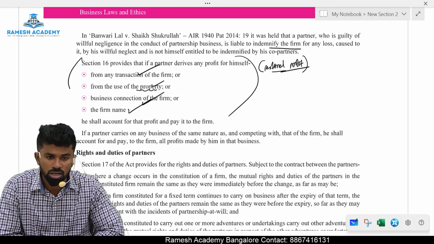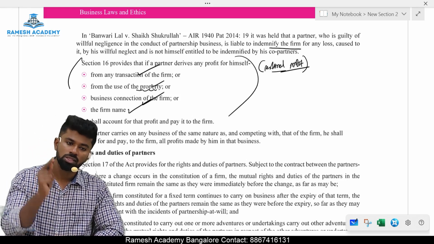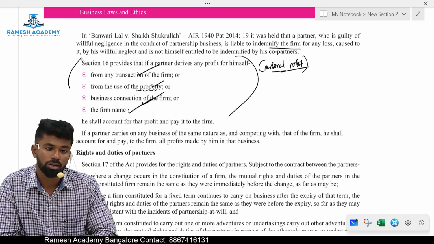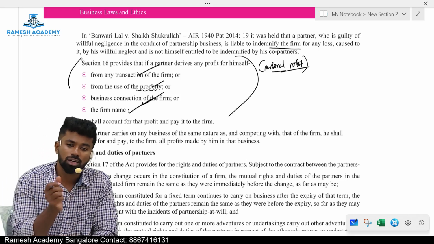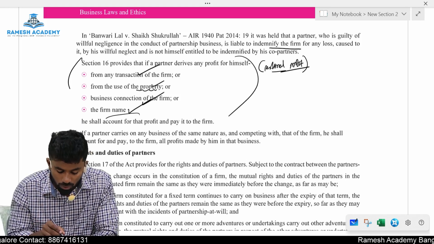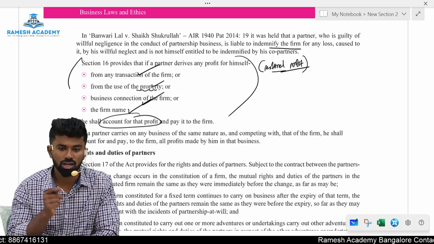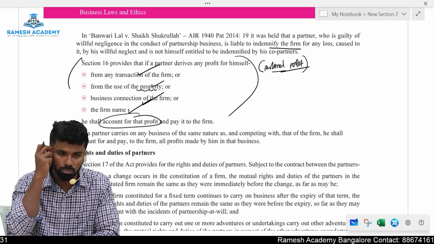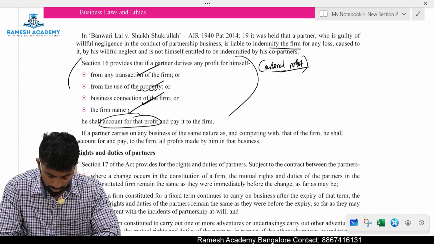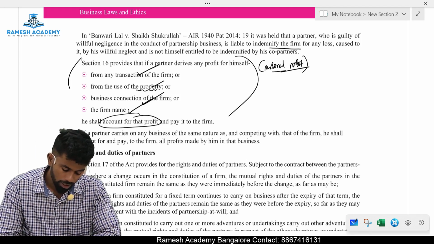So section number 16 provides that if a partner derives any profit for himself out of partnership firm transactions, or by use of partnership property, or connection with the partnership firm or partnership firm name, he shall account for that profit. You should give an account of that profit, and you should pay it to whom? Partnership firm. Section number 16. Okay, next one.